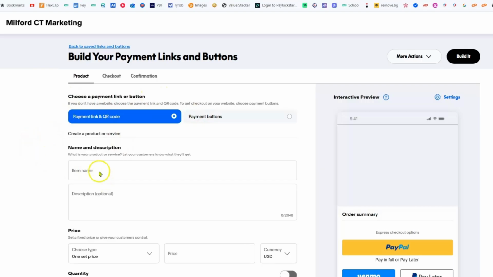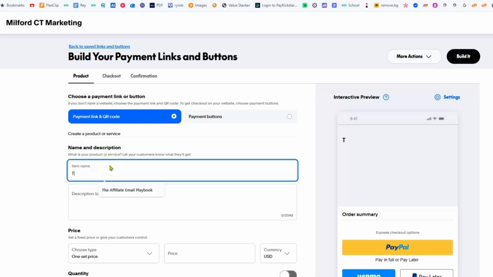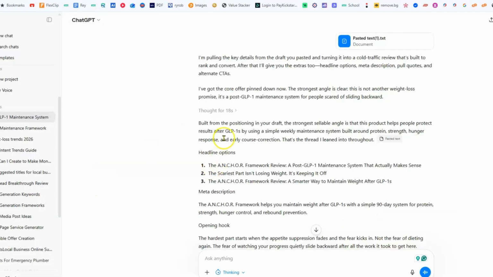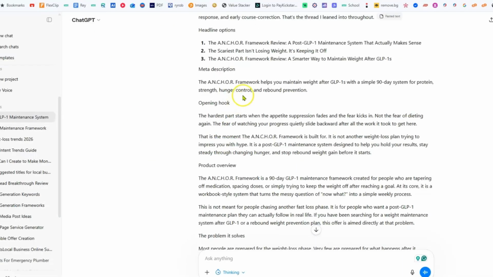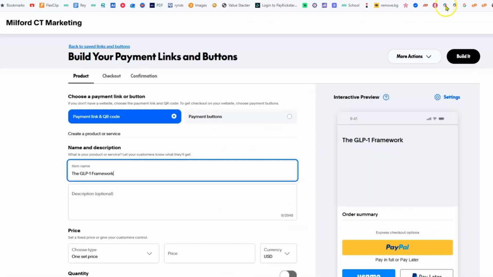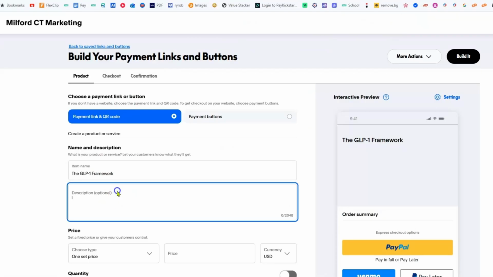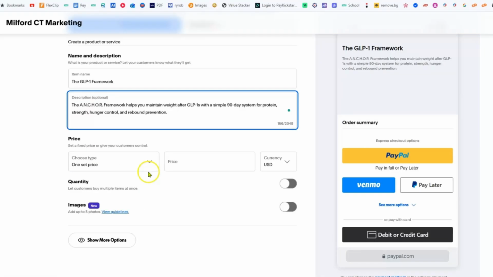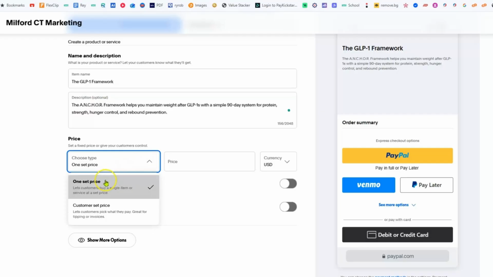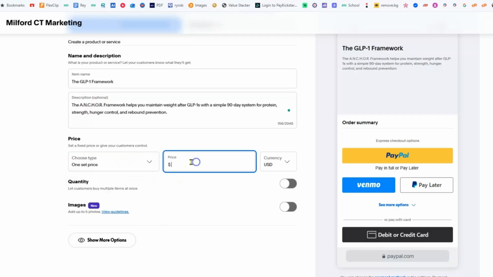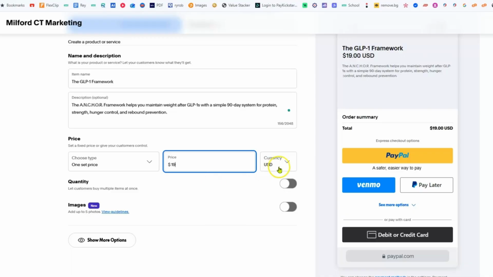Okay. So the product name is going to be the GLP-1 Framework. We can put a little description there if we want to. So let's go back to the post things here. Let's go back to the meta description right here. We'll just copy this. We'll go back to the PayPal thing and we're going to type in a description right there. And we're going to choose the price plan. It's going to be one set price. And we're going to put the price as $19 USD.